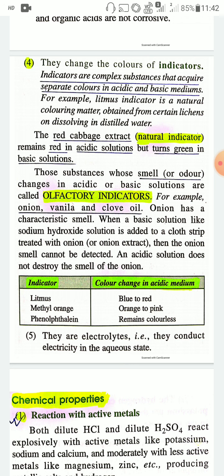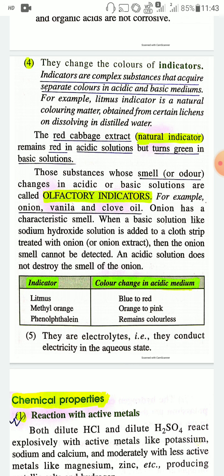Those substances whose smell or odor changes in acidic or basic solution are called olfactory indicators. So what are olfactory indicators? The substances whose smell or odor changes in acidic or basic solution. Some examples of olfactory indicators are onion, vanilla, and clove oil.